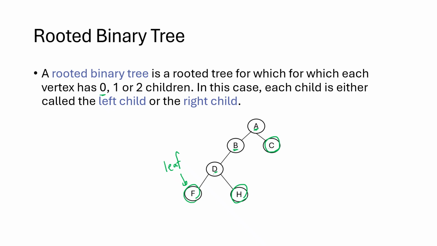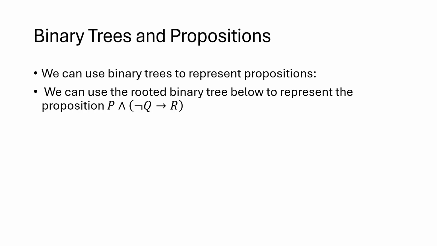So a binary tree is a tree where each node has at most 2 children. And usually it's easier for us to call these children left and right children of each vertex. So for example, if you look at A, its left child is B and right child is C, and so on. Now in this video, we are going to look at a couple of applications of binary trees, but later on we will revisit binary trees and see more applications.